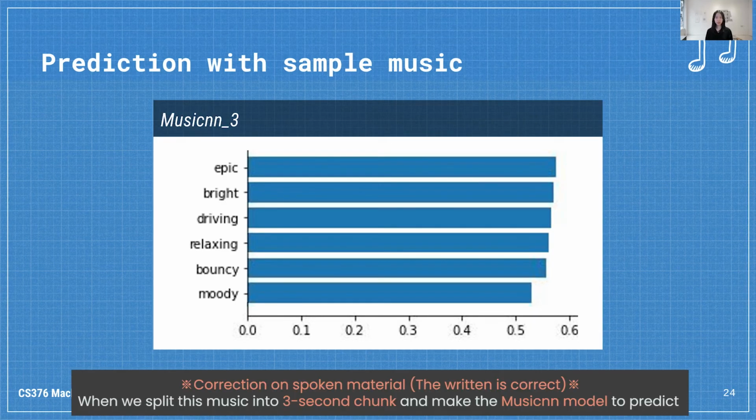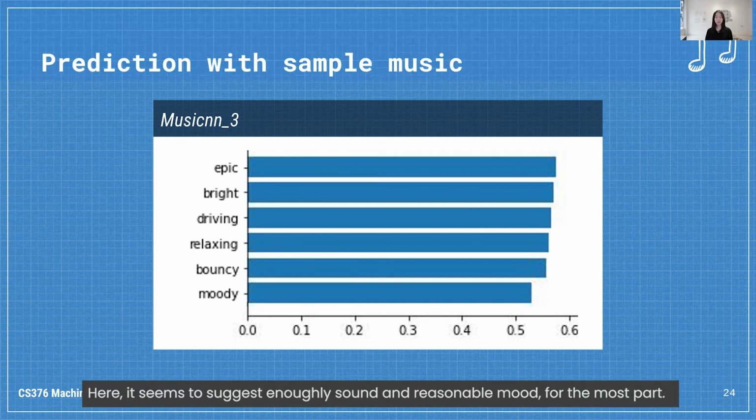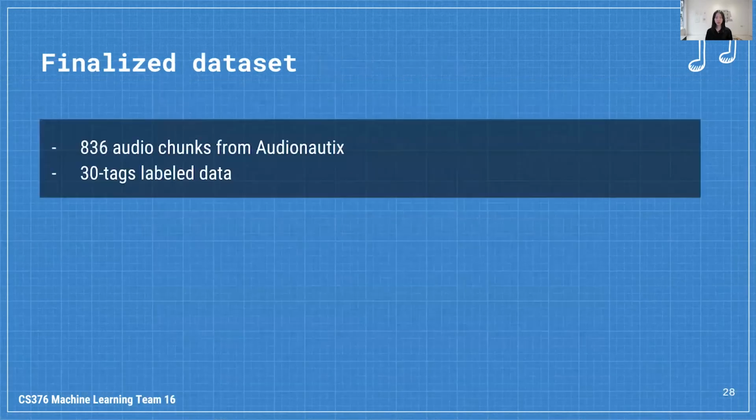Well, when we split this music into 29-second chunks and made the CRNN model predict which tag it corresponds to, the result was as follows in the graph. The model says the mood of this music is likely to be upbeat, bright, driving, bouncy, and so on. Here it seems to suggest a sound and reasonable mood for the most part.